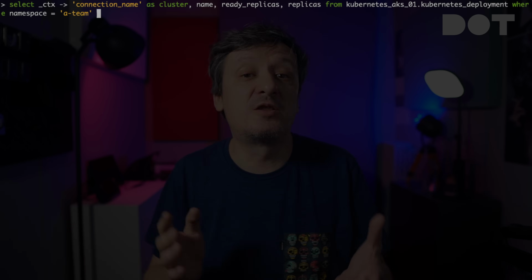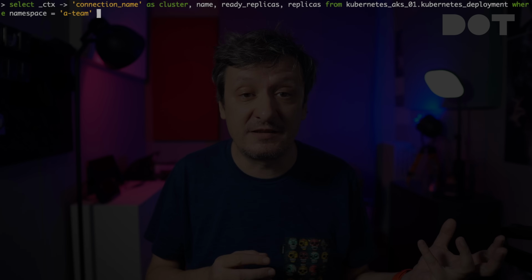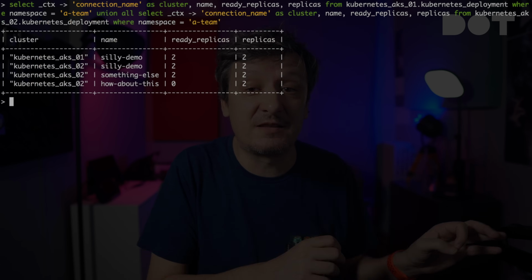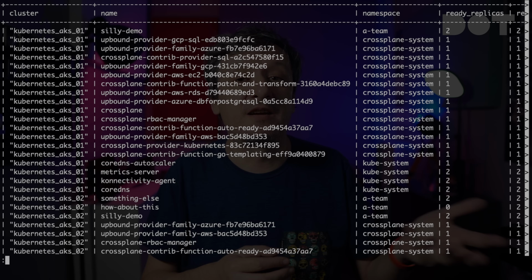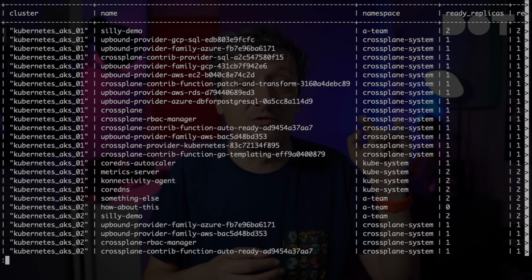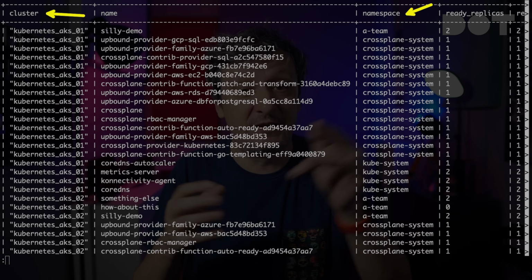For example, let's say that we are interested only in deployments from clusters O1 and O2. We could get those by selecting deployments from one cluster and combining them using union with the data from the other cluster. We can also order results by using the order by SQL instruction. And there we go. The results are now ordered by the context which contains the cluster and by the namespace.